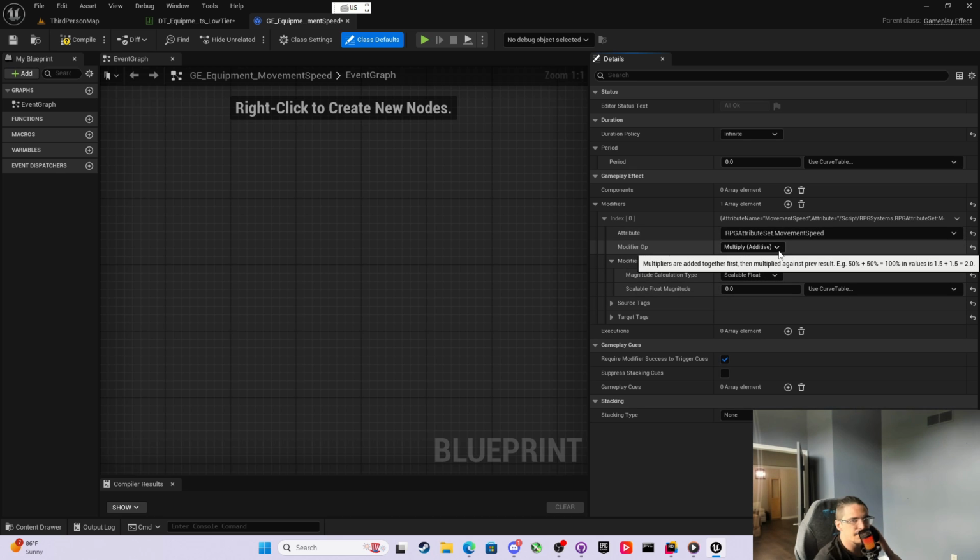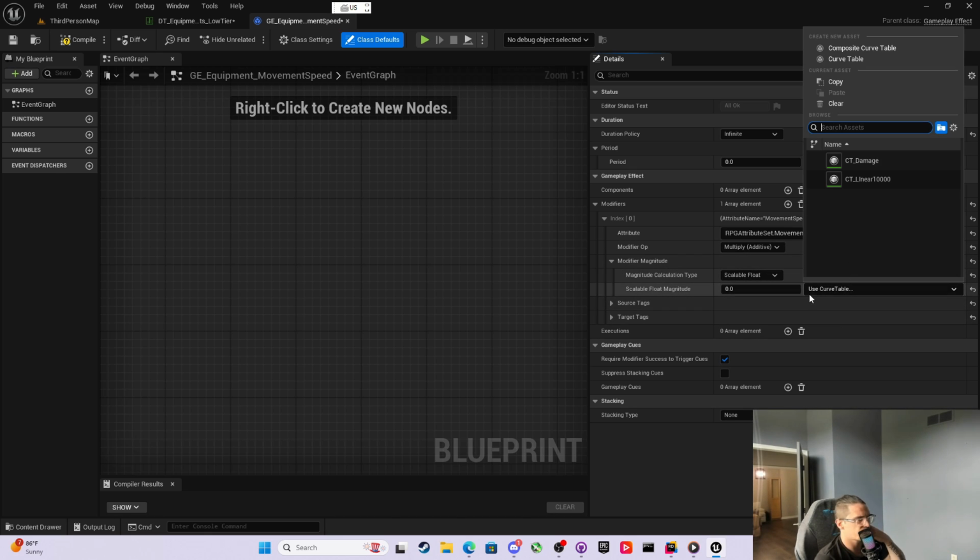If you look at any popular game, movement speed is not rolled between 10 and 35 in one increments, right? It's rolled in set values. 10%, 15%, 20, 25, 30, 35%. That's how I want it. So I need to be able to roll a float from 1 to 6, but be able to represent it as 10 to 35% exactly, scaling by 5s. How do I do that in a scalable float? We can use curve tables.